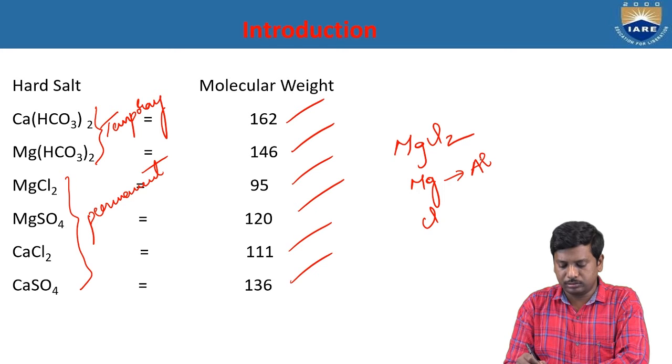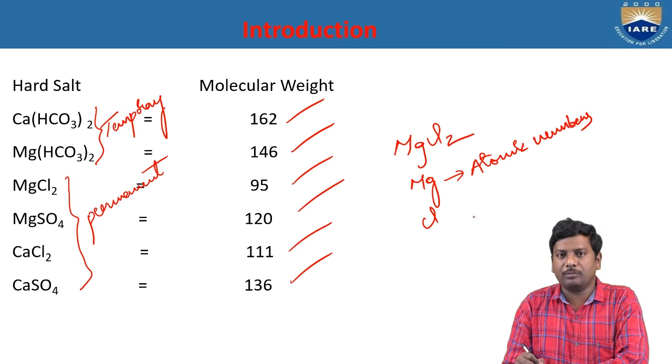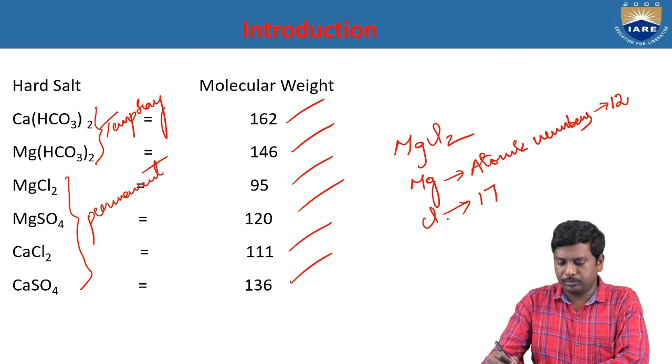Atomic numbers. What is the atomic number of magnesium? 12. And what is the atomic number of chlorine? 17. Okay, so what is the atomic weight of magnesium? It should be 12 plus 12, totally 24.